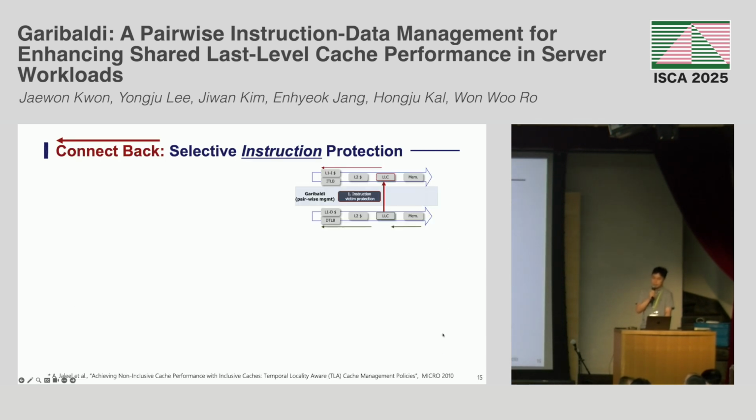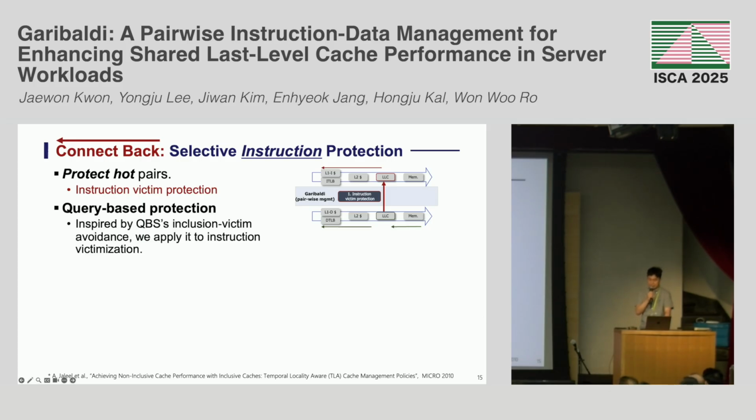Using this metric, the first part of pairwise management is selective instruction protection. For instructions that access important data, we selectively protect them. The method for implementing this is query-based protection, inspired by the QBS paper from a different problem.